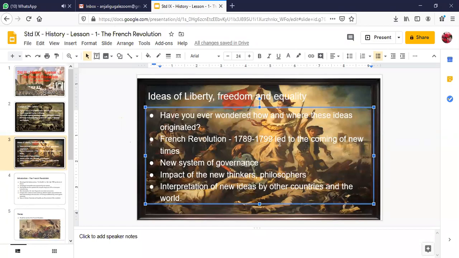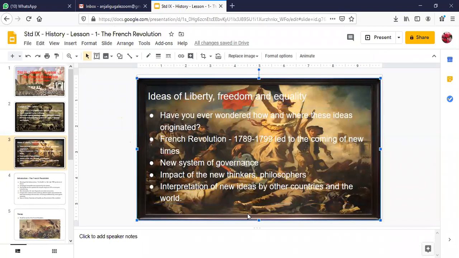It led to the coming of new times. There was a new system of government. What kind of government appeared? Republican form of government. France became a republic. Also, there was a very great impact of the new thinkers and philosophers. There was an interpretation of these new ideas by other countries and the world.